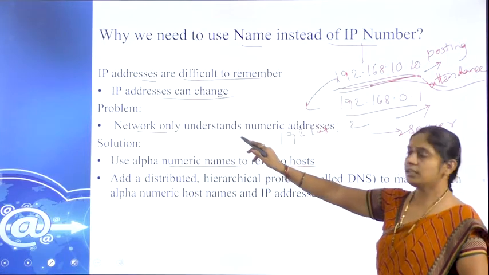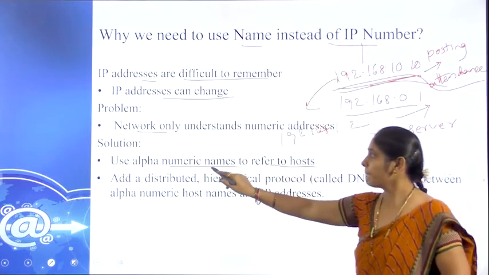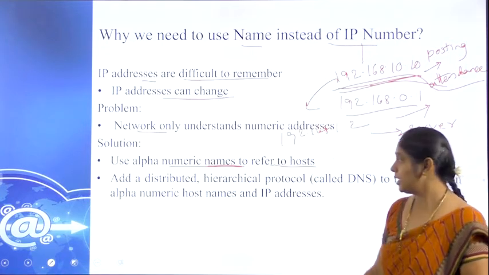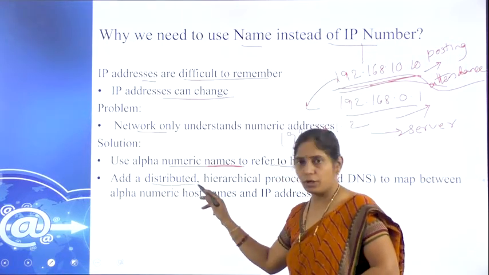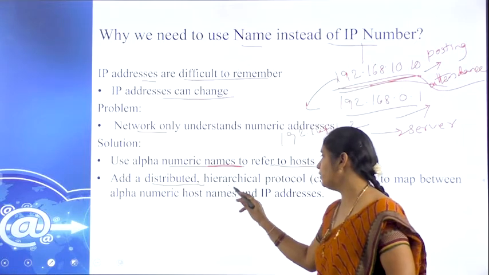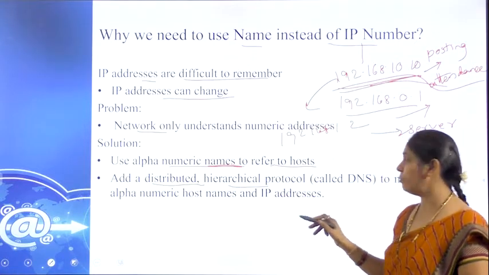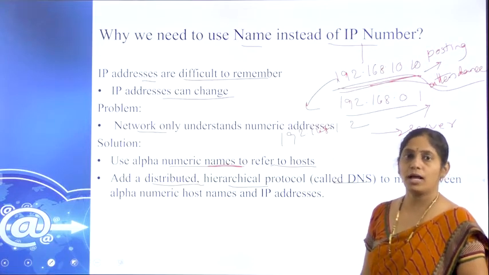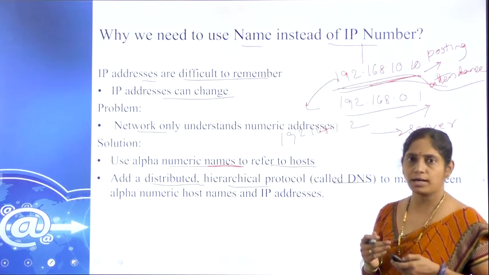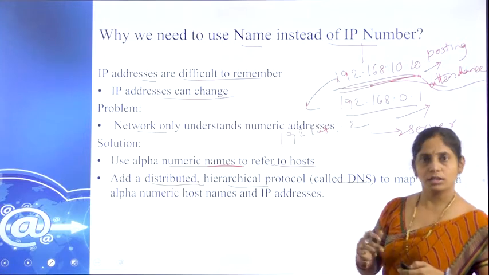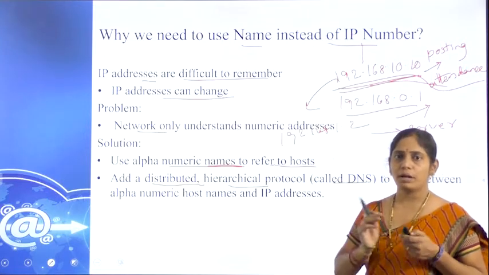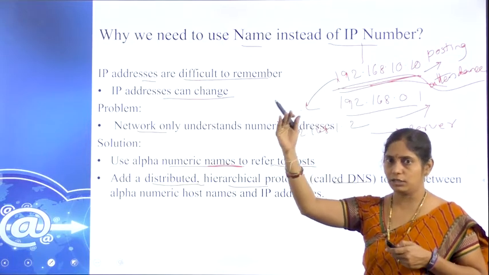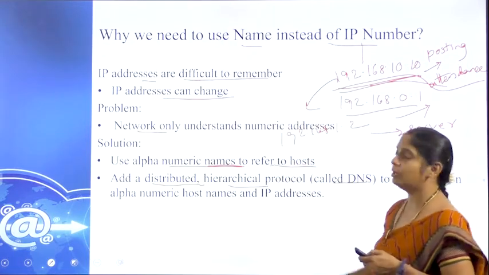So the solution for this IP address is an alphanumeric name which refers to the host, which will be distributed to all the users, and which is in the hierarchical protocol form called DNS. In the hierarchical form, our client system types the DNS name, it moves level by level, and finally it connects to the server. That's why it is called a hierarchical protocol.